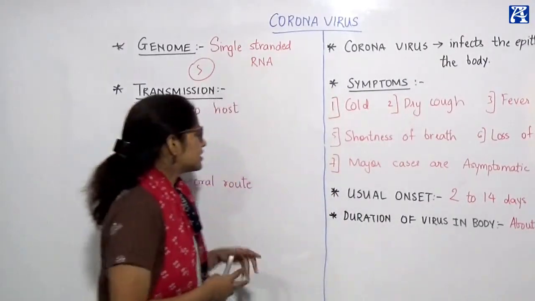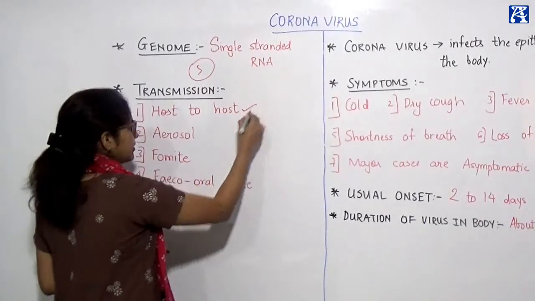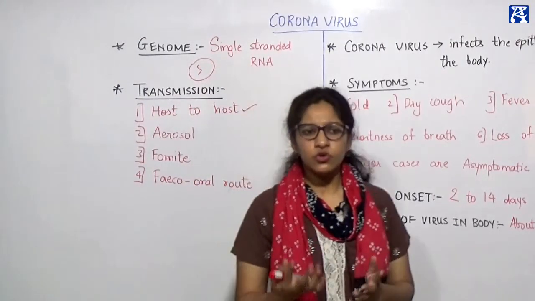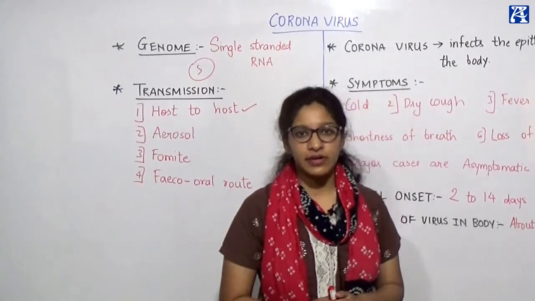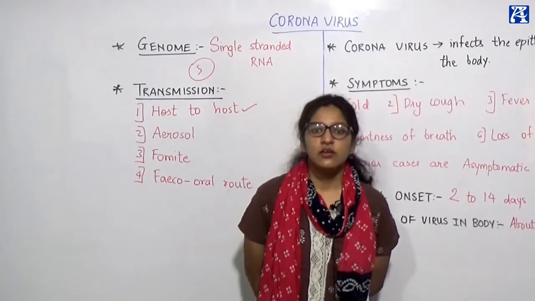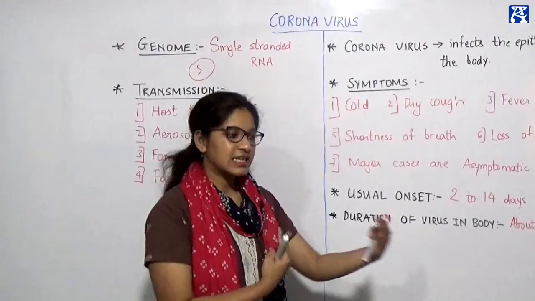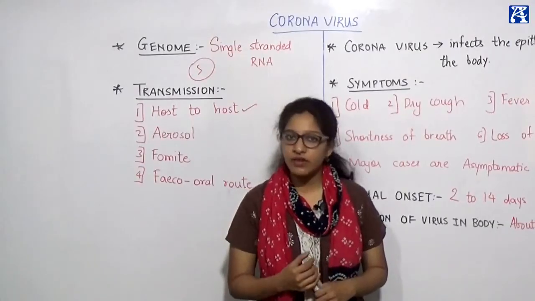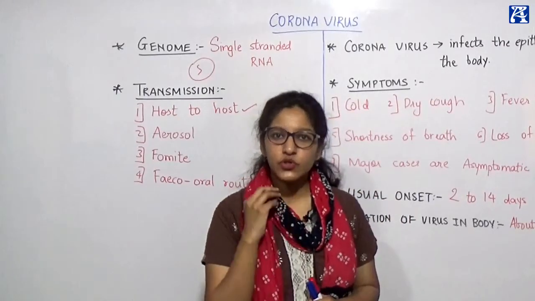Okay, so firstly, an important thing is host to host. Host to host is a very severe way of transmission of the virus. Host to host means a person who is a sufferer, already a carrier of the virus, can very well transmit the disease to another, healthy person. Okay, so how does this happen? Usually when we stay or stand at a very close distance, we cannot see it, but when we talk, or sneeze, or cough, or talk loudly, certain droplets come out of the mouth.